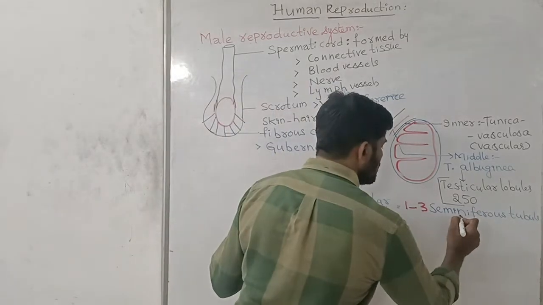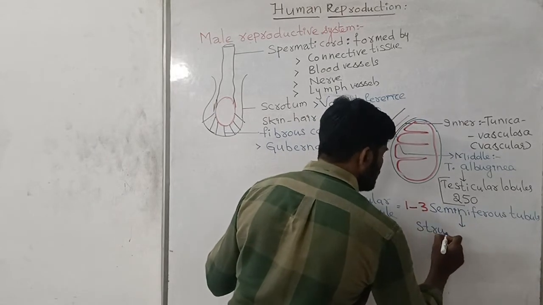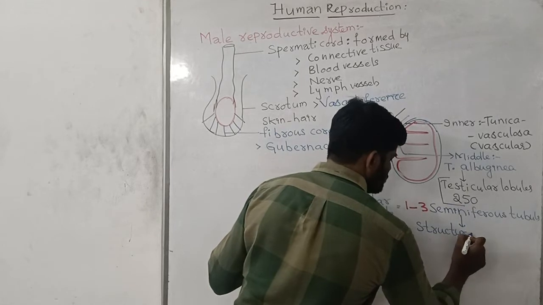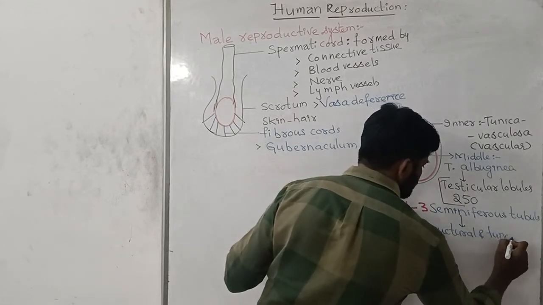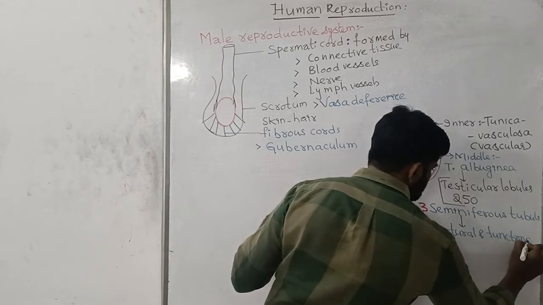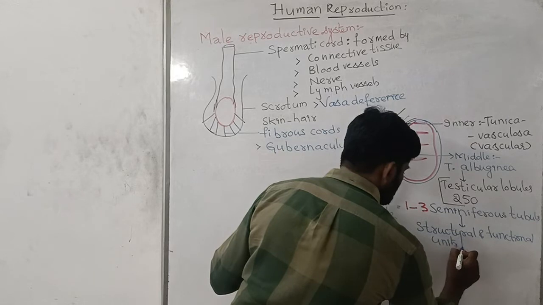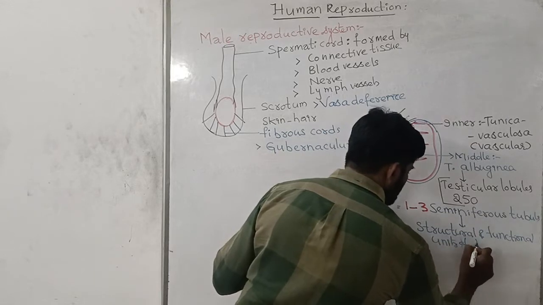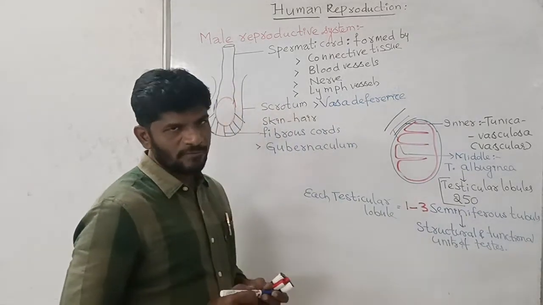Seminiferous tubules are the structural and functional units of the testis.